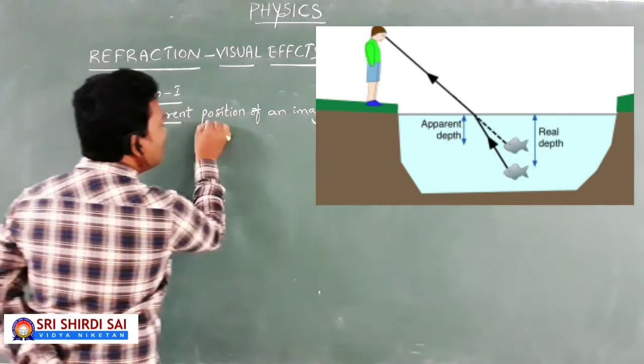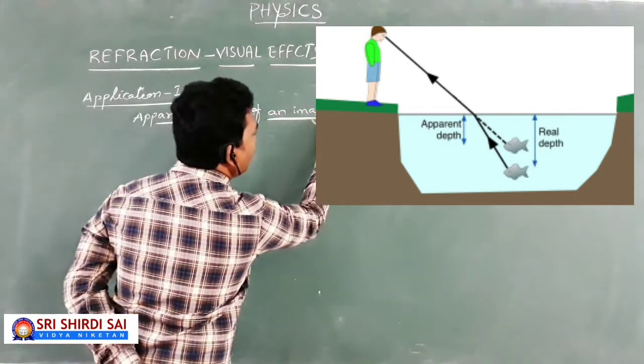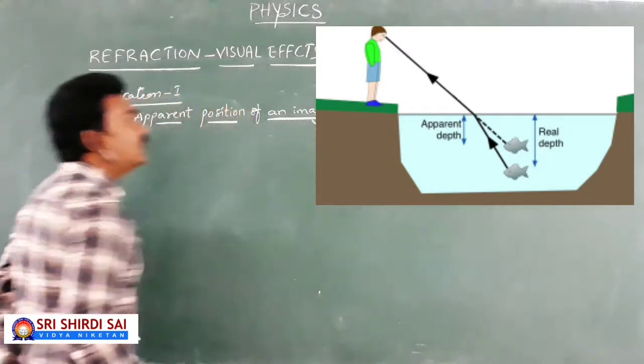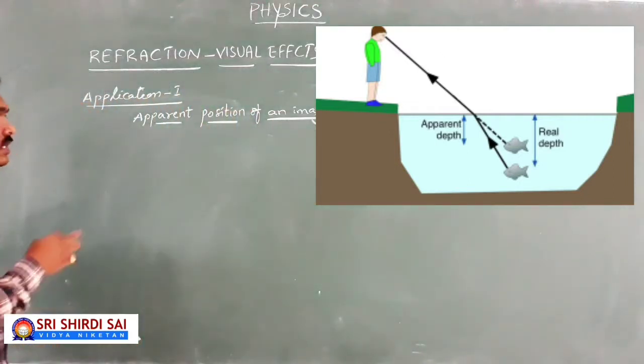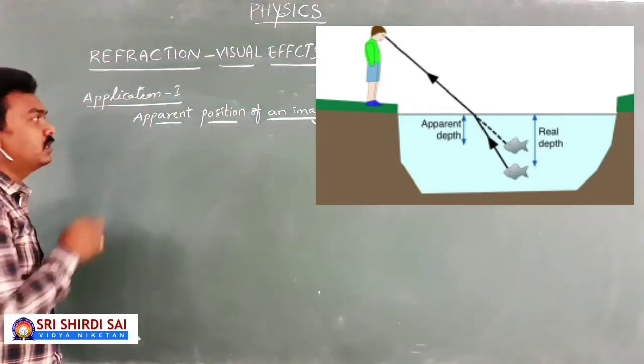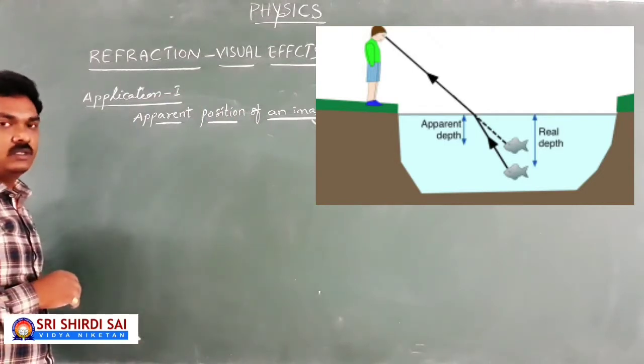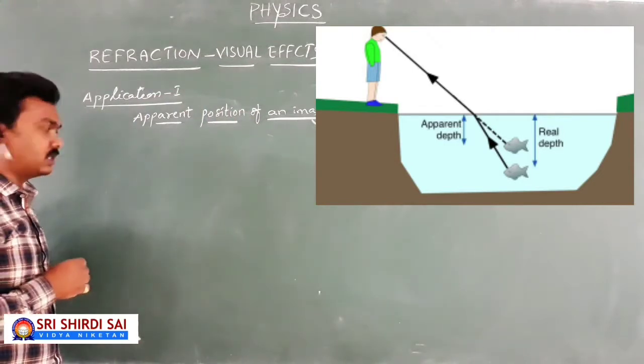Means when an object is seen by an observer, he will find an apparent position of its image but not the original position, due to refraction of light. So that's the concept we are going to discuss.